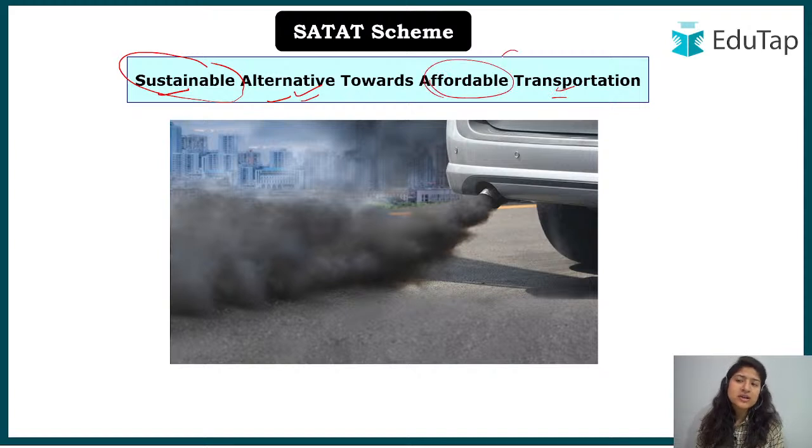And how can something become affordable? See, think for yourself. When we talk about India, anything can be affordable if it is homemade, right? I understand that some of the things are costlier because of the manufacturing and raw material cost that is there. But you have to think it for yourself. If something is homemade, that is made in India, that would be cheaper in comparison to the imports that we have to do for various sectors. Okay, so that is why here we are talking about sustainable alternative towards affordable transportation, full form of SATAT.